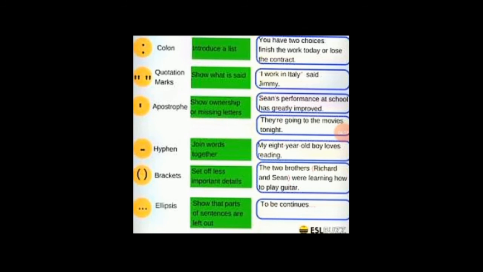Then we have got another one, that is ellipsis. It shows that parts of sentences are left out. That is, to be continued, and we have got 3 dots if you can see in the slide.